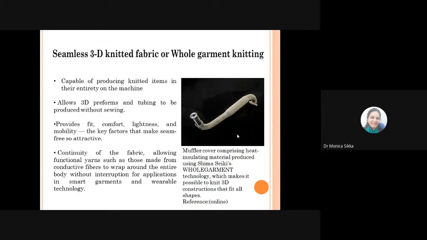Another major development, as I was mentioning earlier, is seamless 3D knitted fabric or whole garment knitting. Now, I hope you understand the difference between fully fashioned and whole garment knitting. Is there a difference? Can anybody say something about this?